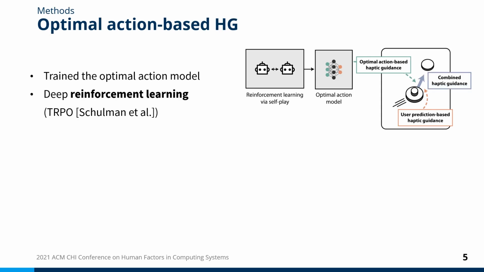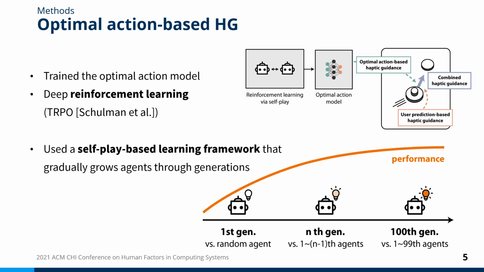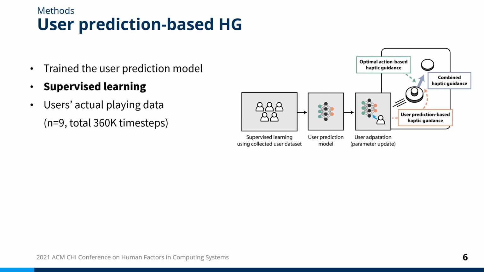Now, I'd like to outline the method we present. For the optimization-based guidance, we trained an action model with a deep reinforcement learning method. And to teach optimization to the agent without human intervention, we used a self-play-based learning framework. Moving on to user prediction-based guidance, a supervised learning method was applied to train the user prediction model.